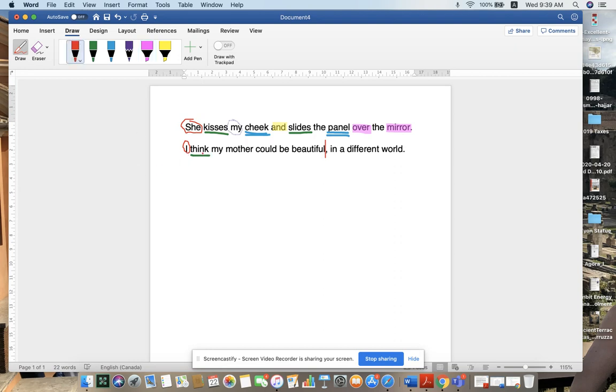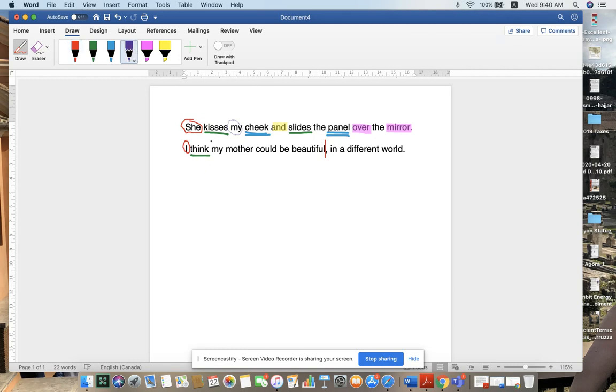Next one is a little bit tricky because we have this, I think. Now, when I read I think, you're saying, well, what do I think? I can't say I think book. I have to say I think about a book. But if I say I think, and what starts right after this is another noun like a subject, followed by a predicate, which we have, could be beautiful, we have something called an indirect statement.